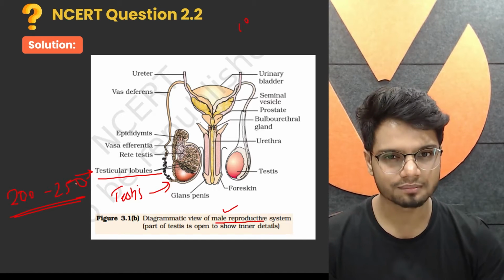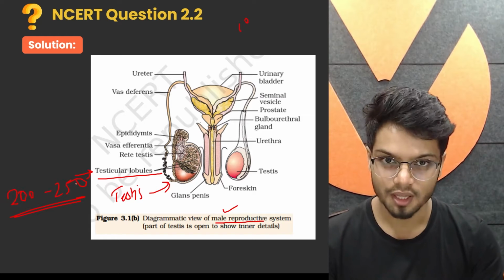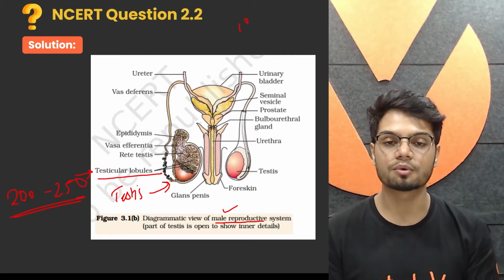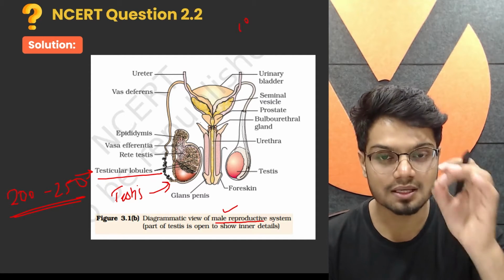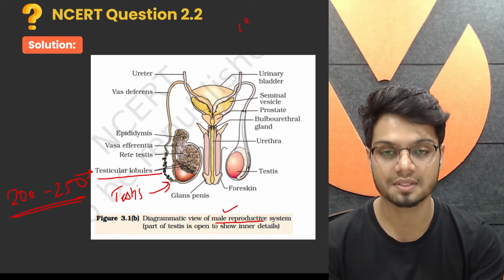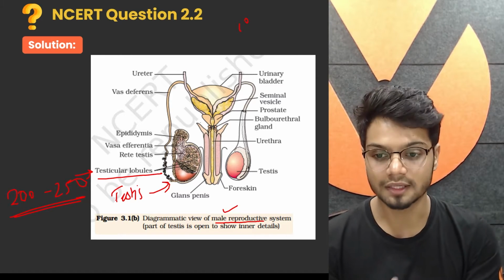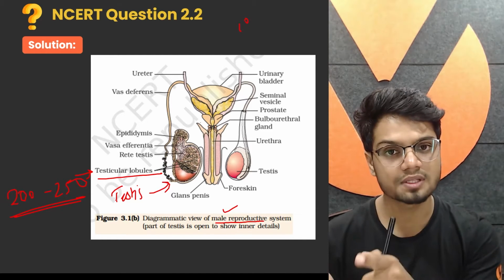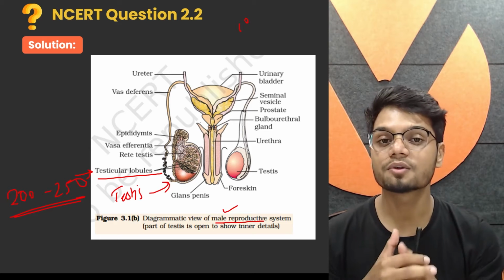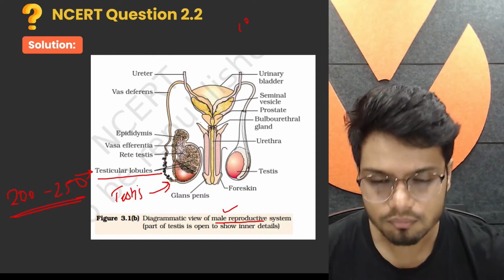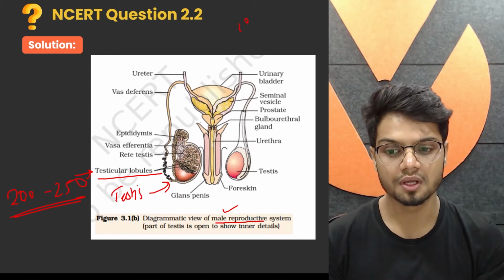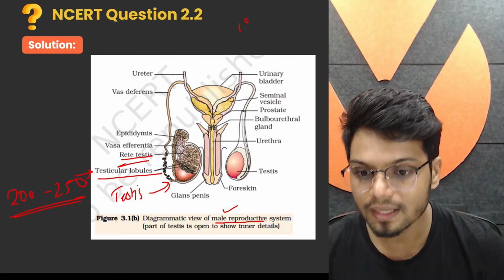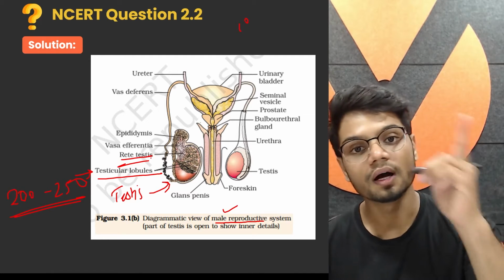Now each room has windows, around 1 to 3 windows. These windows are your seminiferous tubules. This is not written here, but each testicular lobule has seminiferous tubules inside, and this is the location where sperm formation happens. Seminiferous tubules have two types of cells: Sertoli cells as well as spermatogonia, where sperm formation takes place. When the sperm is released from seminiferous tubules, it first reaches the rete testis.